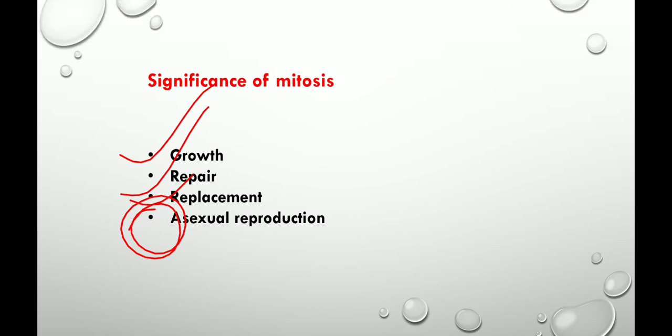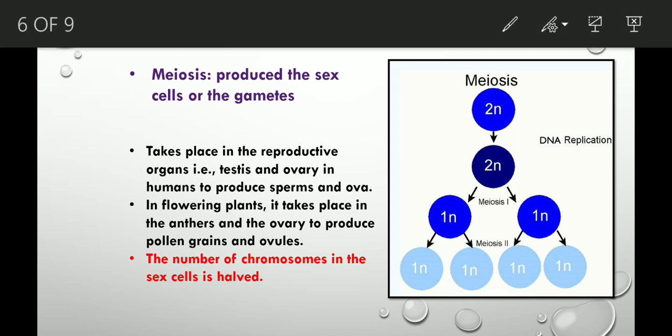Okay. Now another type of cell division is meiosis. This is a special type of cell division which is also known as reductional division. And this produces the sex cells or the gametes. This type of cell division occurs in reproductive organs.